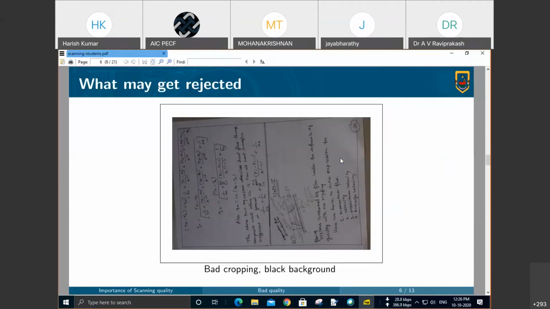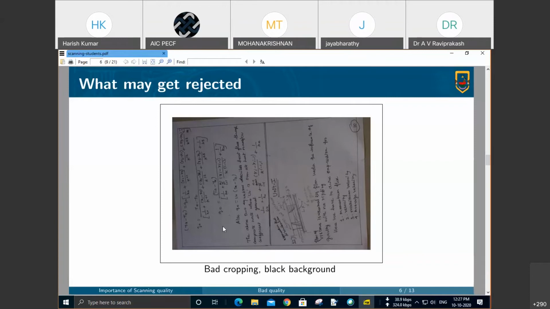accept are images like this. In this image, the borders and even the background, the table, most possibly the table on which the paper is kept, are visible. The border is not cropped properly. The orientation of the page is not correct. If you look at this border line, it starts from this end, and as you progress further, it's cropped on the other side, the right hand side. The orientation of the page is not proper.